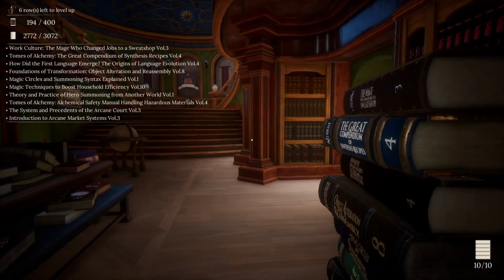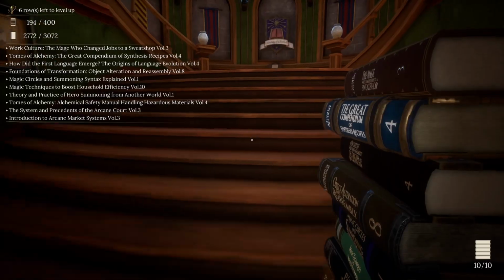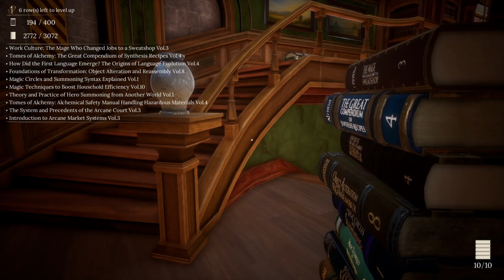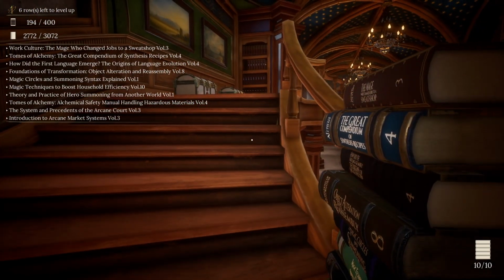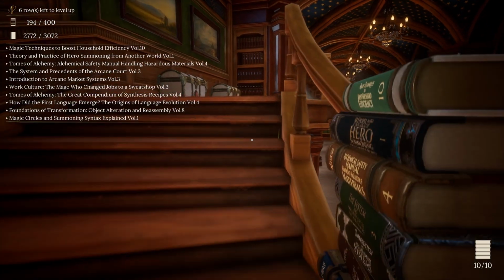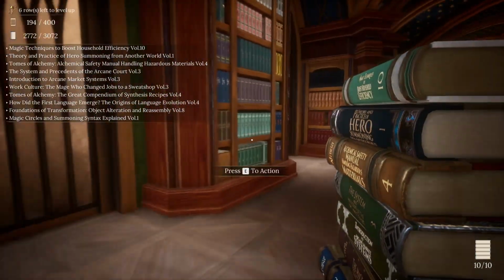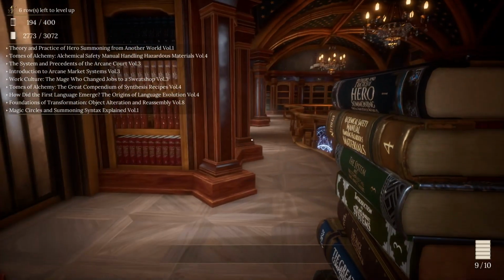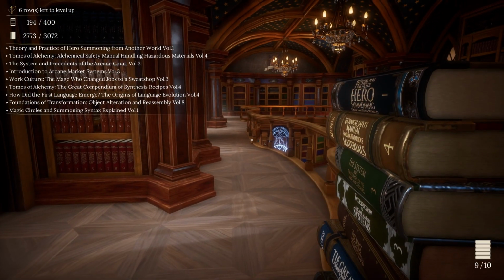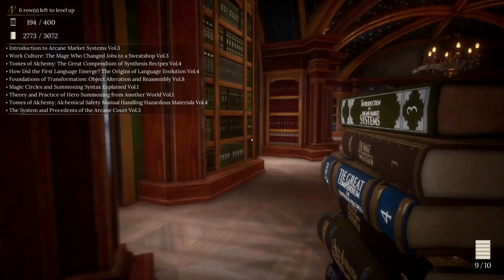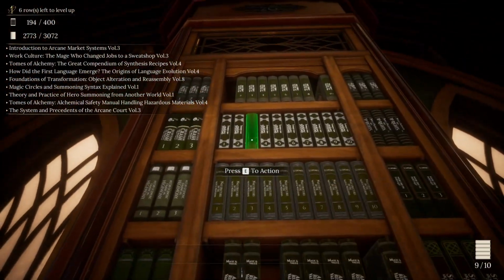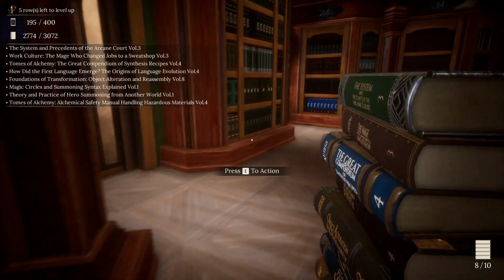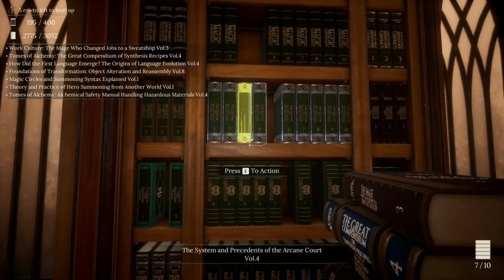Okay, we've got Sociology, Alchemy, History, Transfiguration, Summoning, Everyday, Summoning, Alchemy, Jurisprudence, and Economy. So, we should see Magic Techniques to Boost Household Efficiency, Volume 10 should be the next one. Goes right here. We should have Introduction to Arcane Market Systems, Volume 3. Completes that one off. The Systems and Precedences of the Arcane Court, Volume 3, yet again goes right here.